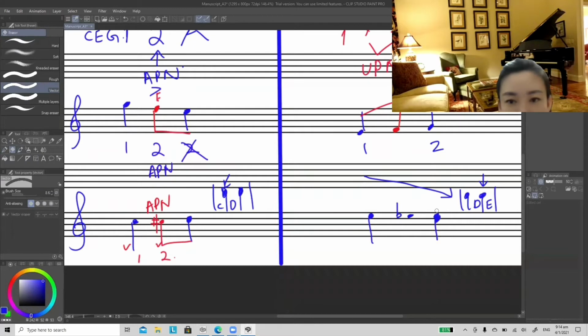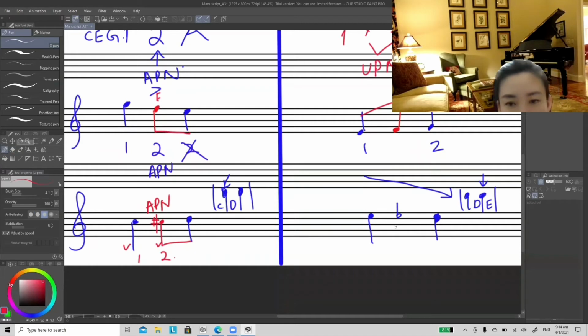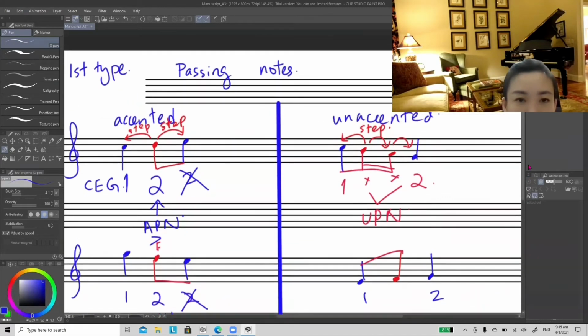The E flat, I use a red color because it represents passing note. And I want this to be at a weak beat, so I join it to the left side. By joining to the left side, the main notes are still at the main beat. It doesn't affect the notes at the main beat. So this is called unaccented passing note. So that is the first type.